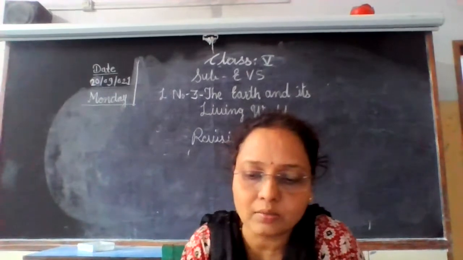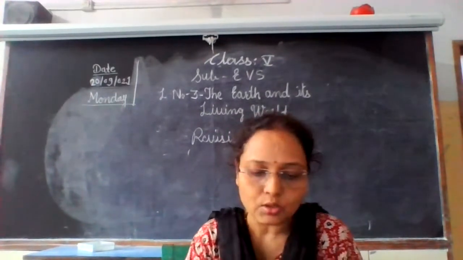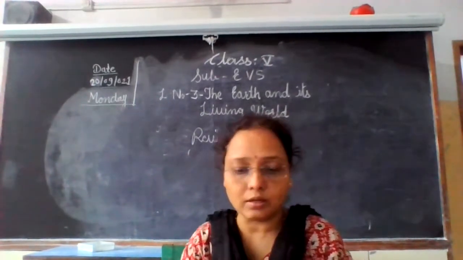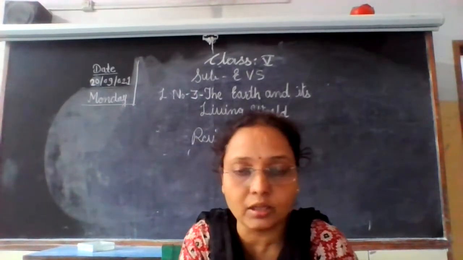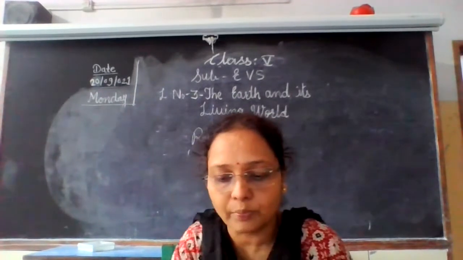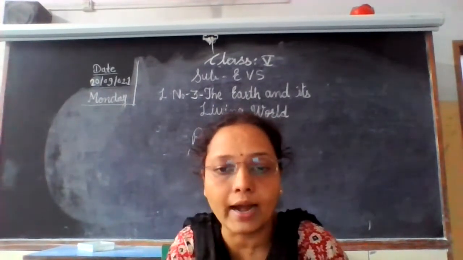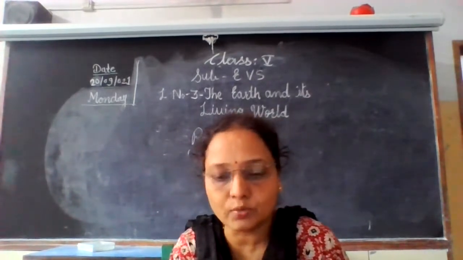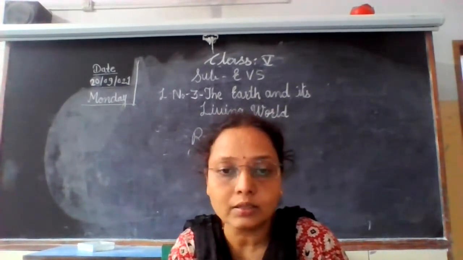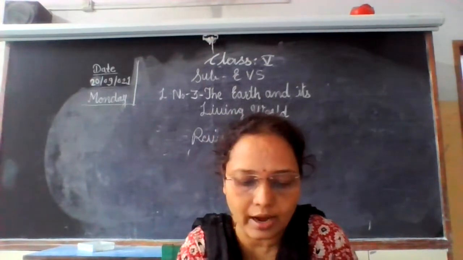On the surface of the earth, we find land in some places and water in other places. The proportion of water and land on the earth is that 2/3 portion is water and 1/3 portion is land.